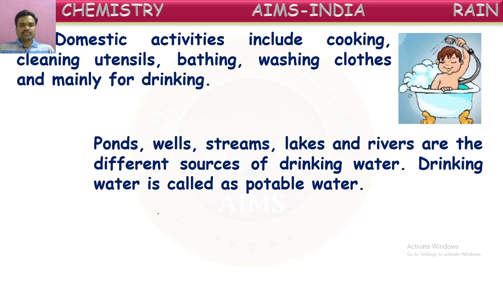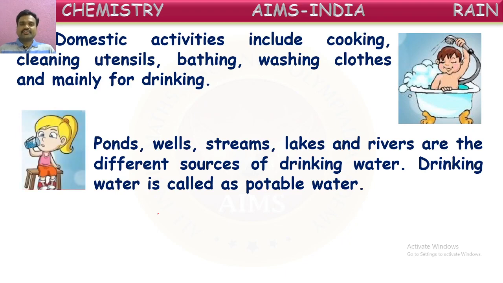Ponds, wells, streams, lakes and rivers are the different sources of drinking water. Yes, they are the main sources of water. What are they, children? Ponds, wells, streams, lakes and rivers are the main sources of drinking water. This drinking water is called potable water. What is it? Potable water. The water which is suitable for drinking is called potable water.